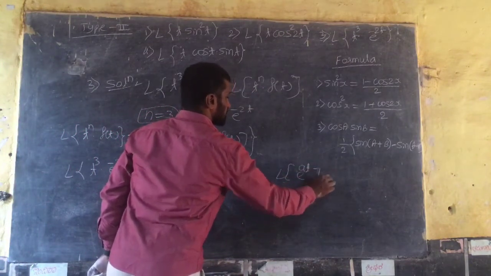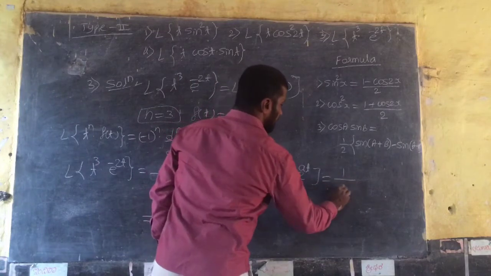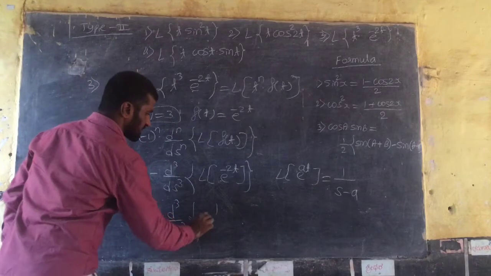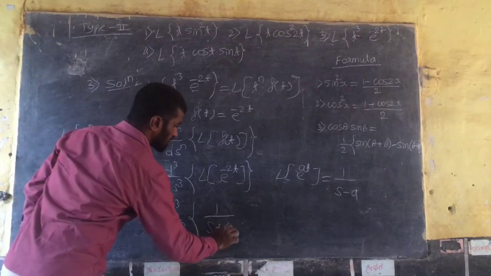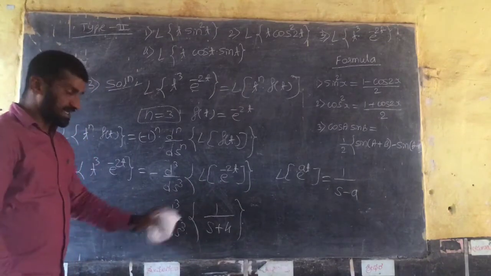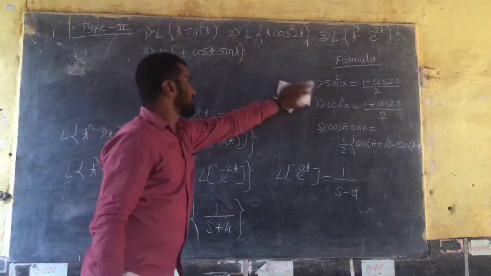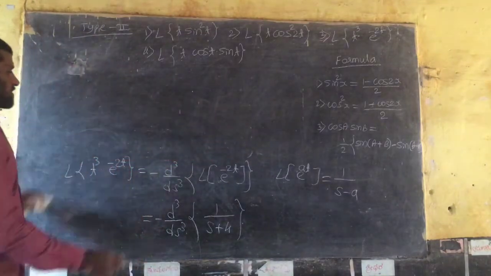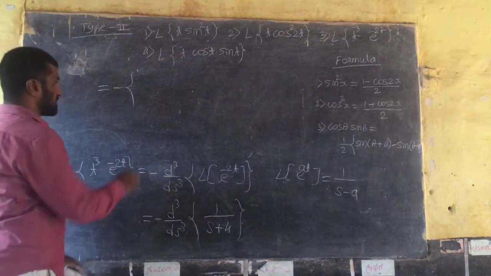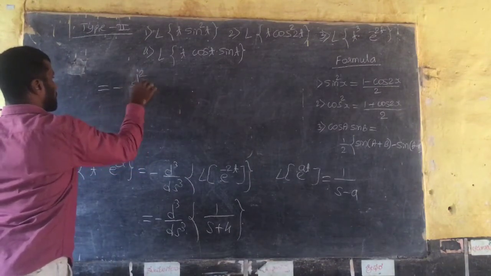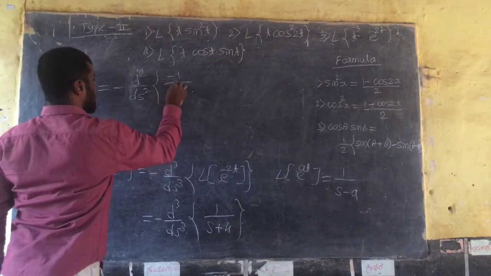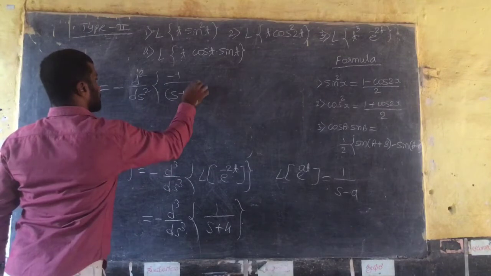E raised to at equals 1 divided by s minus a. But the value of a is minus 2, so the minus becomes plus: 1 divided by s plus 2. Now differentiate 3 times. Differentiation of 1 by x: keep the minus as it is, and differentiating the first time reduces the power by one, and the square comes. So minus 1 divided by s plus 2 whole square.